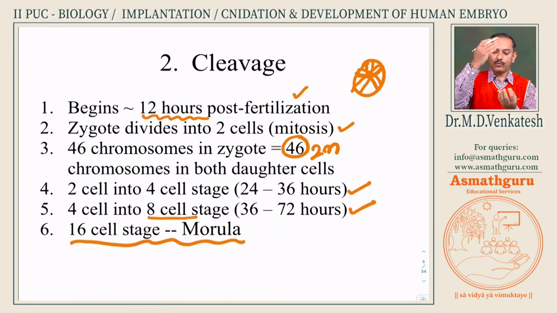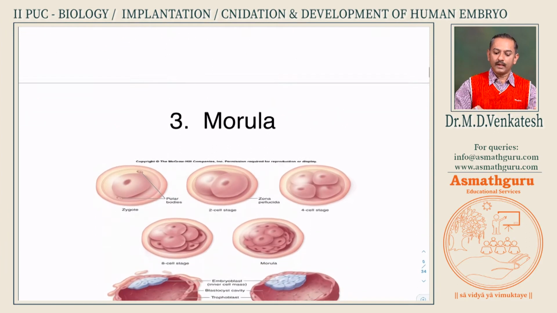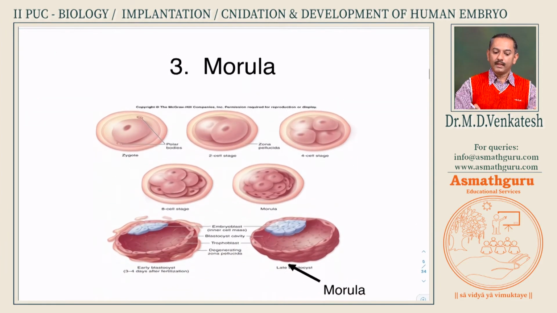The 4 cells now, by a transverse cut, will make it into top 4, bottom 4, 8 cells. Now one more cut like this and like this, which dissects the first two cleavages, will result in 16 celled. The 16 cells, we can call it 16 to 32, is called the morula. Now this is the morula what you find. It is a pack of about 16 to 32 cells.